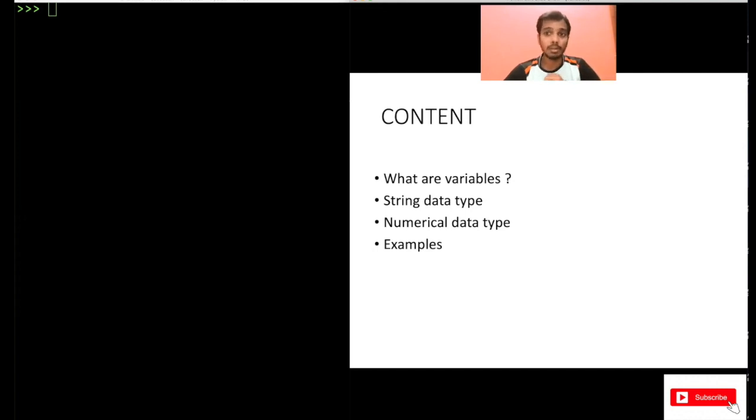And for every one of these, I will show you examples. I will write code and show you examples here, because that is the main thing in programming. You do not just want to learn the theory. You also want to learn how to program it, how to declare a variable, how to declare a string variable. You want to learn all of this. You want to learn coding. So I'll be showing you a lot of examples so that you get a good amount of practice. And do one thing, whatever I write here, you practice it on your shell or on your system also. Write the same thing there and practice it. And also play with that code.